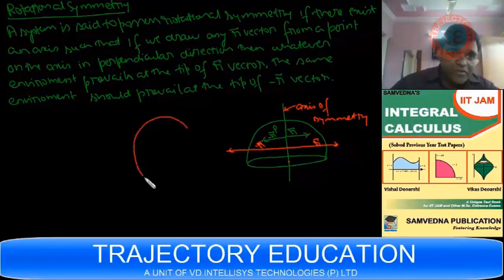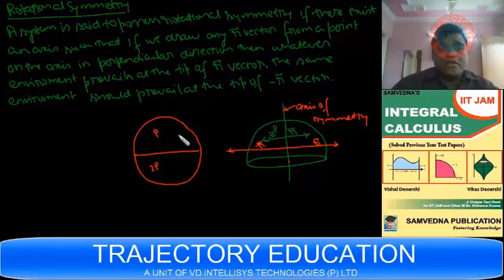This is an example of rotational symmetry. The example which I took earlier, I told you, if it is rho and 2 rho, say I have a sphere where the upper half has a density rho and the lower half has a density 2 rho. In this case, this particular object does not possess inversion symmetry, but it does possess rotational symmetry.